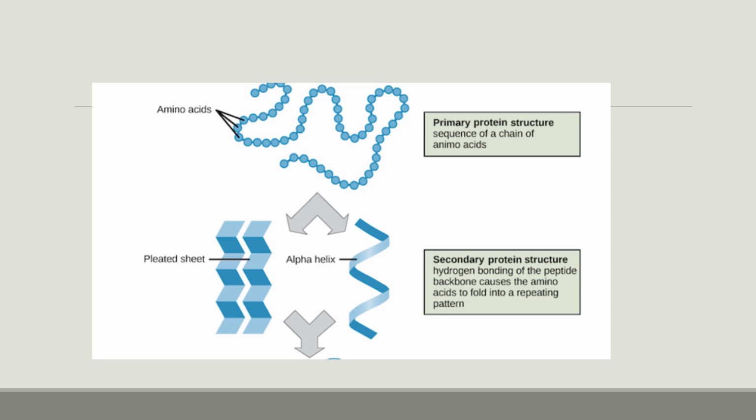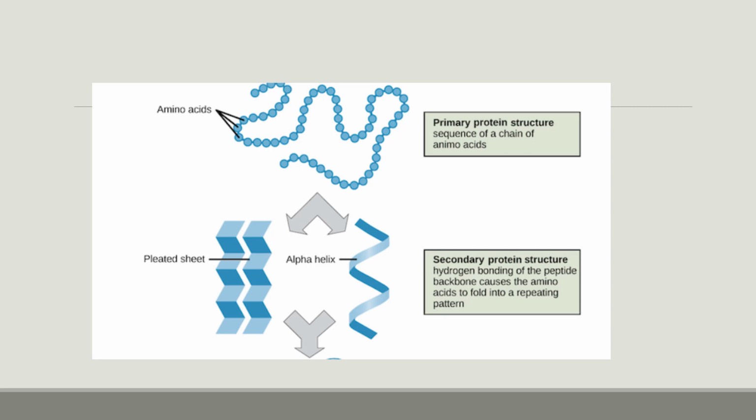And this is the pictorial representation of protein structure. Here the bead-like structures of amino acids are joined together by means of the peptide bond, and it is producing the proteins. And this is the primary protein structure.